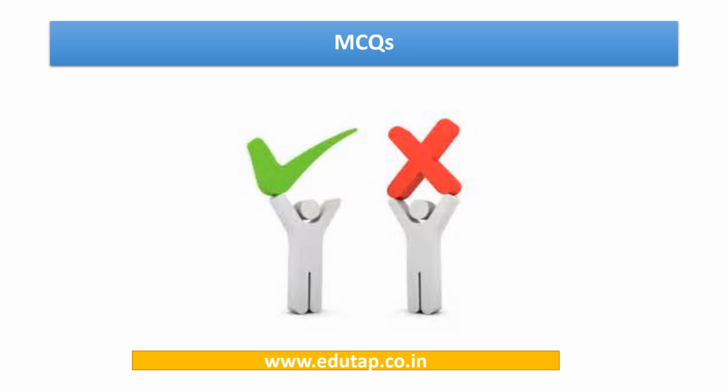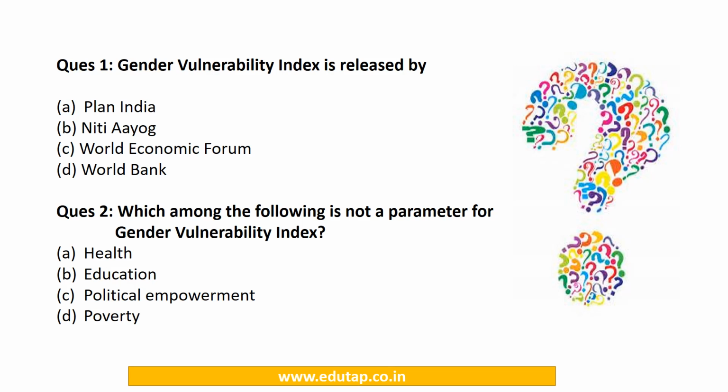We have discussed the gender vulnerability index in detail, and now we will be proceeding towards the multiple choice questions based on our discussion. Question number 1. Gender vulnerability index is released by: option A, Plan India; option B, Niti Aayog; option C, World Economic Forum; and option D, World Bank. The answer for question 1 is option A, that is Plan India, which has released this index.